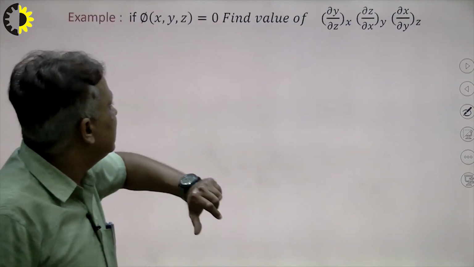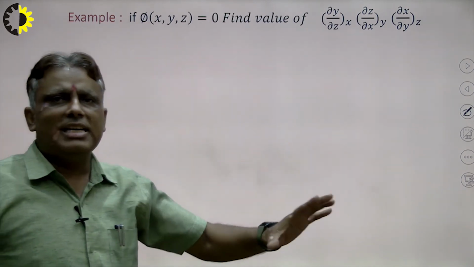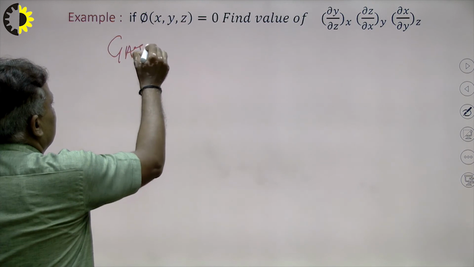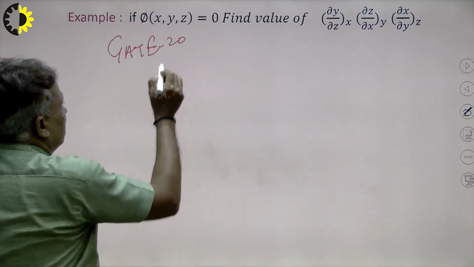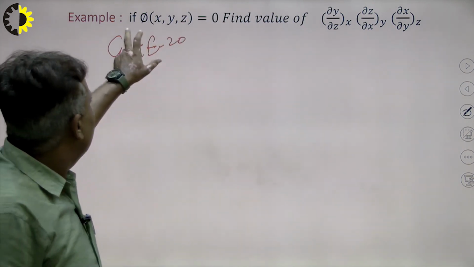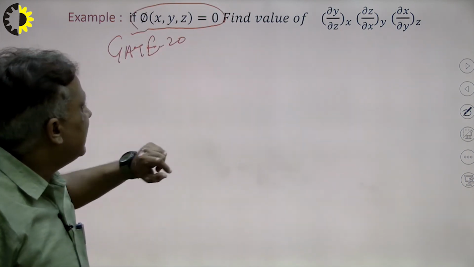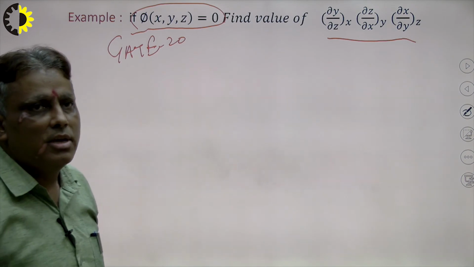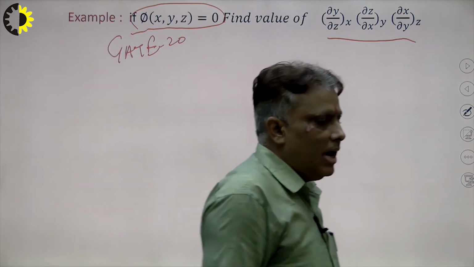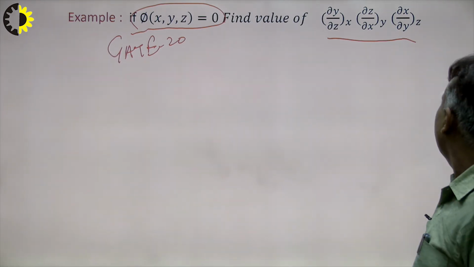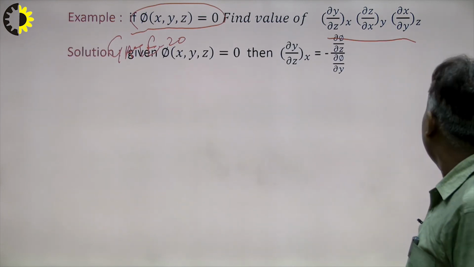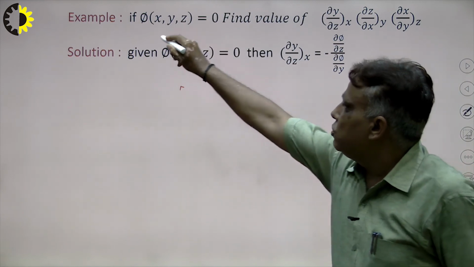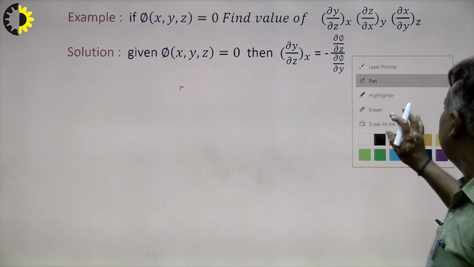Suppose I consider another problem. This problem arose in GATE 20, and it is a very important problem, right? First of all we see here that the function is a constant, right? And how to apply this, and what will be the value of this function? The question is very important, and this plays a very important role. First of all we see here what will be the result. So the result is phi of x, y is equal to 0 here, right? This is the result here.